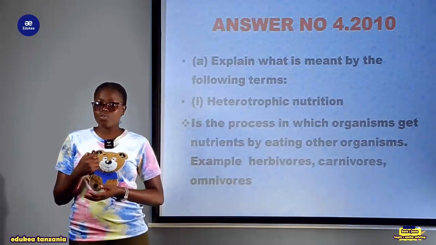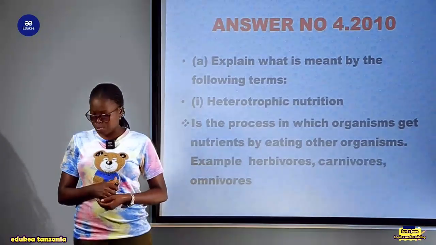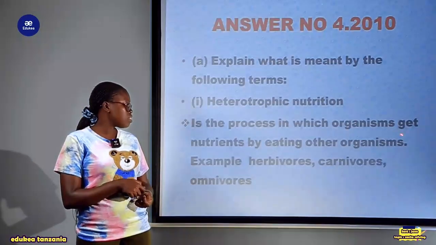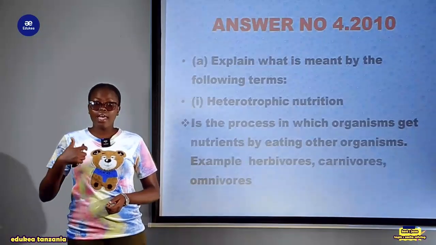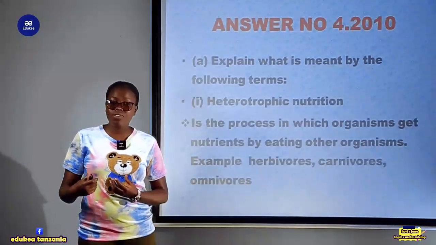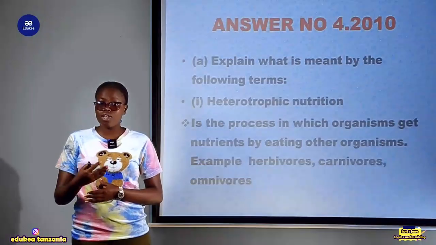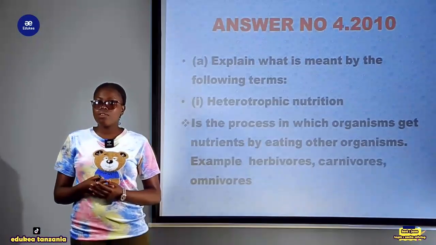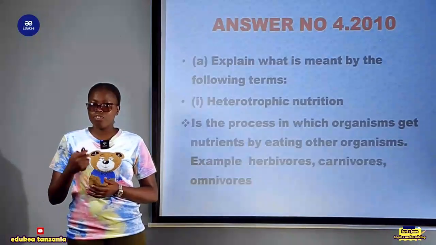Question number 1, you are needed to explain what is meant by the following terms. The first one is heterotrophic nutrition. Heterotrophic nutrition is a process in which organisms get nutrients by eating other organisms. These are organisms which are incapable of making their own food; instead, they depend on other food sources to get their nutrients. Examples are human beings and animals, with the exception of plants, which are capable of manufacturing their own food through photosynthesis.